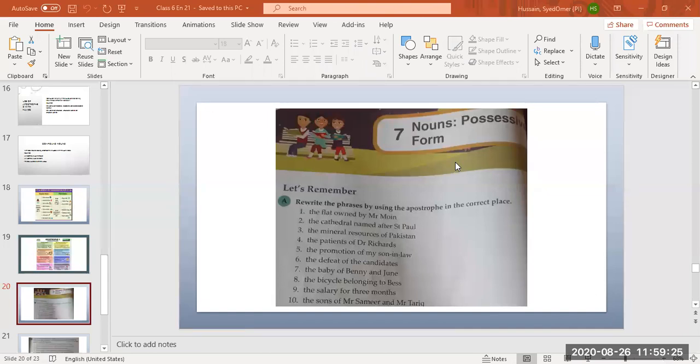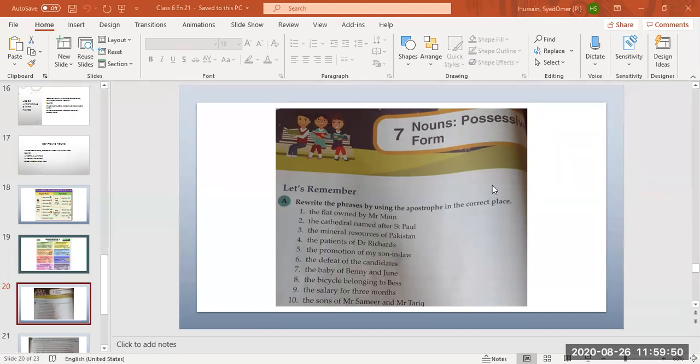You want to ask any question? Teacher, for which word do we put an apostrophe? Beta, for nouns which are ending in S, like boys, girls, teachers, we put only apostrophe.